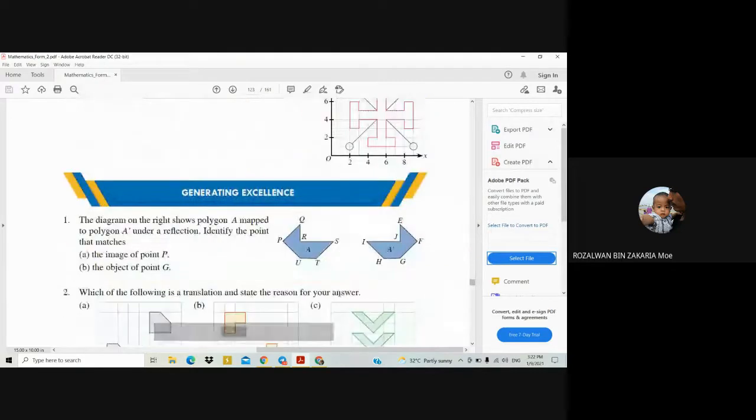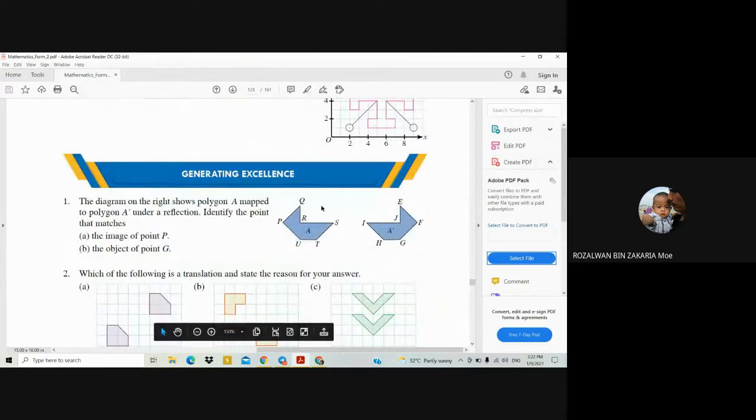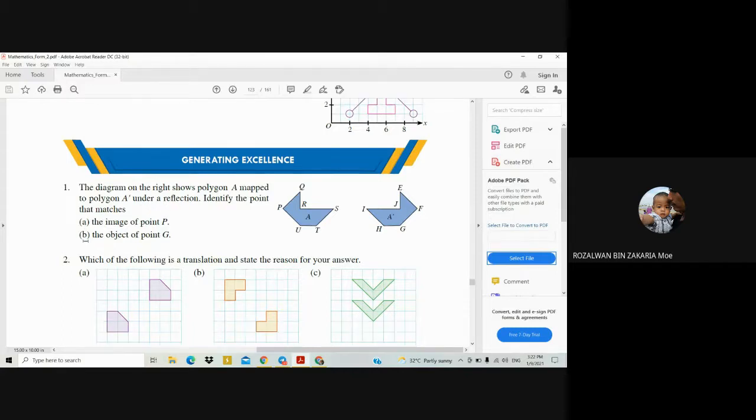Okay, look at this one. We are going to discuss Generating Excellent exercise from chapter 11. So question number 1, the diagram on the right shows polygon A maps to polygon A prime under a reflection. Identify the point that matches A, the image of point P. So point P here is the object. So for the image, you have to find the corresponding point with this P.